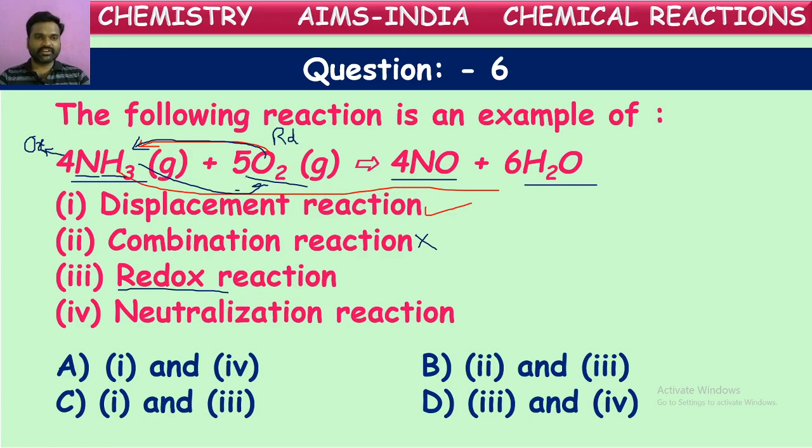So here a reduction reaction is taking place, and here an oxidation reaction is taking place. The chemical reaction in which both oxidation and reduction occur simultaneously is called a redox reaction. Hence it also comes under redox reaction. Reaction between ammonia and oxygen is a redox reaction. It is a displacement reaction, and at the same time a redox reaction also.